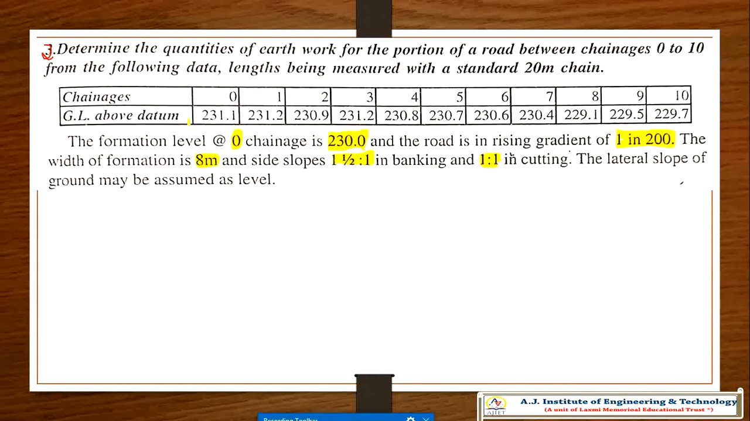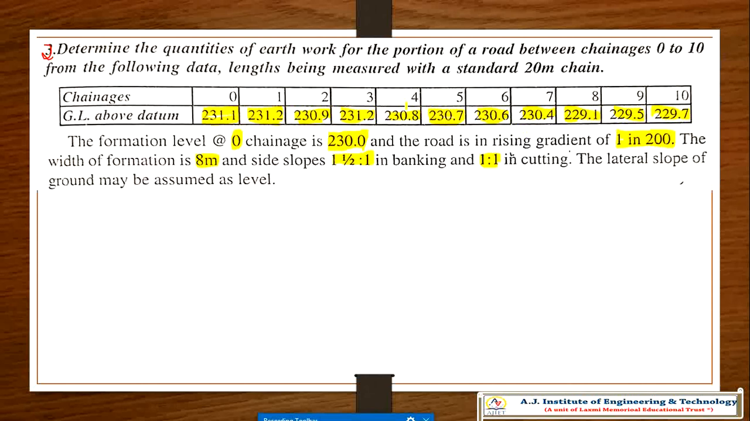So now the ground levels above datum are 231.1, 231.2, 230.9, 231.2, 230.8, 230.7, 230.6, 230.4, and 229.1, 229.5, and 229.7. So now this is the problem. Are you getting the problem?